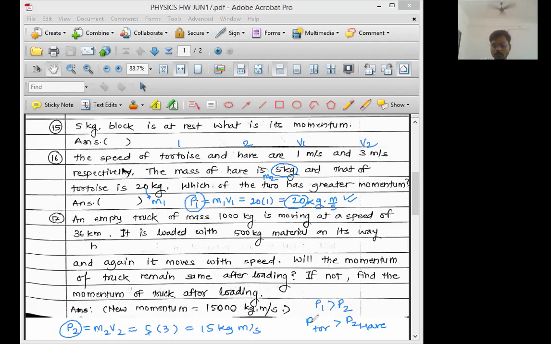Very simple question it was. You have to compare two momentums. I should not say momentums, I should say momenta. Singular is momentum, plural is momenta. Okay, remember this.